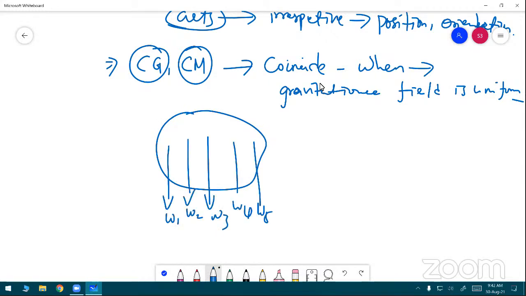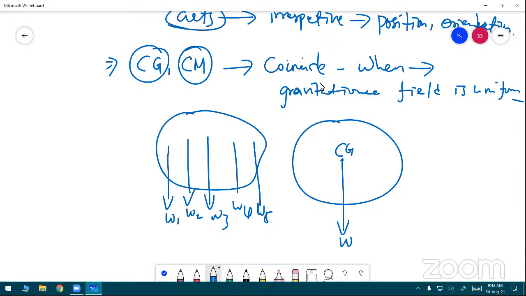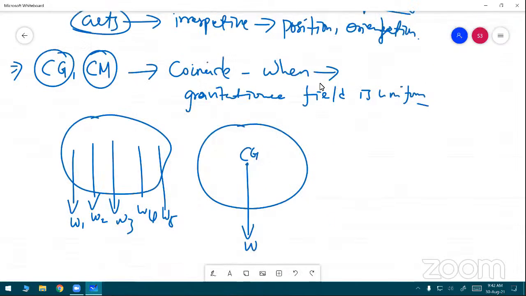Am I right? Yes, sir. Center of gravity means the overall weight acts at this point. These diagrams should be balanced at this point, the center of gravity G.